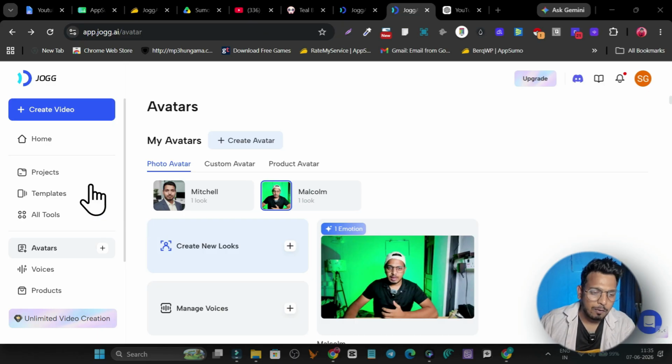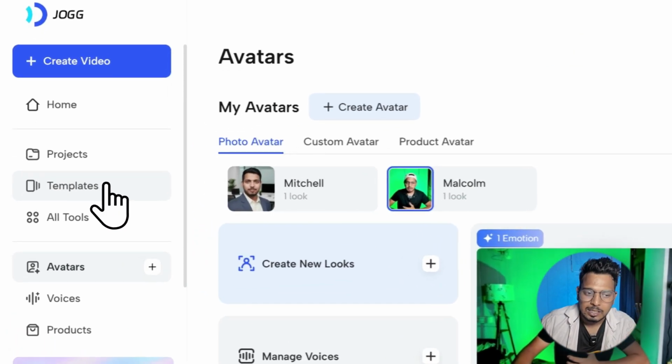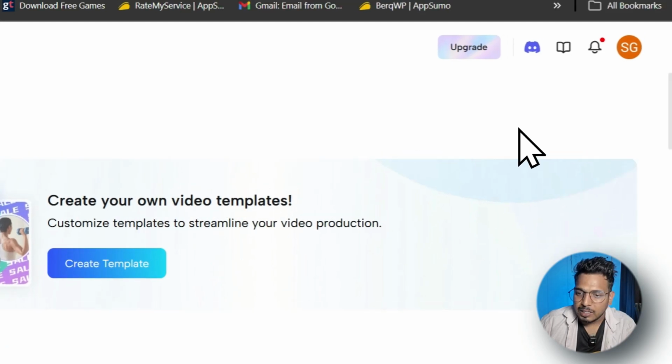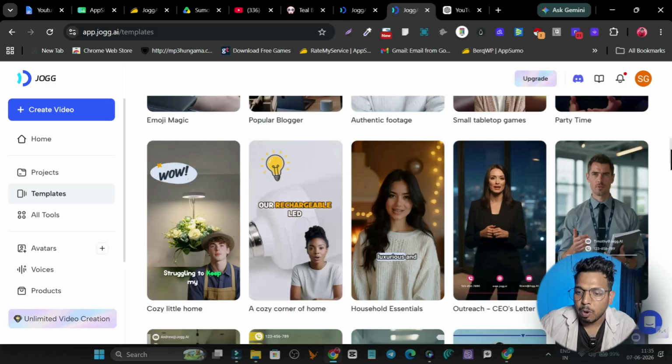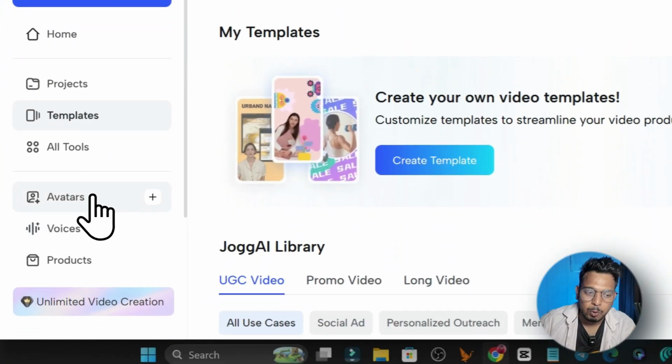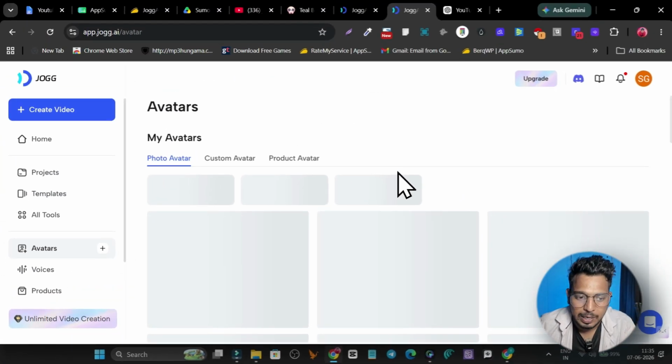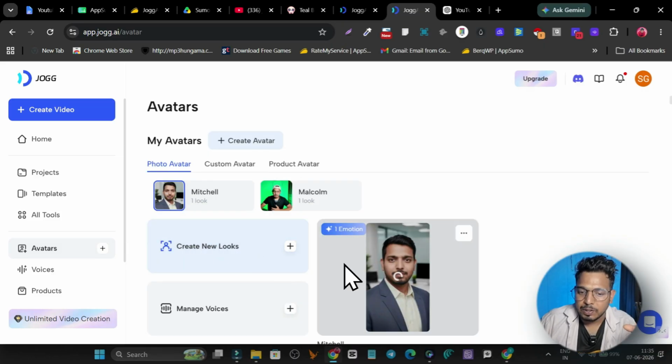So in this platform we have so many templates available. In these templates we have avatars available, so you can use these avatars for UGC videos, promo videos or longer videos. And the best part, if we go to the avatar section, here we can create our digital twin. In the photo avatar, we just have to give it a photo, and it can create these kinds of talking effects. It will also clone your voice, so everything is going to match up like it is your digital twin, but you don't have to go in front of the camera. You can also create different kinds of avatars with different photos.